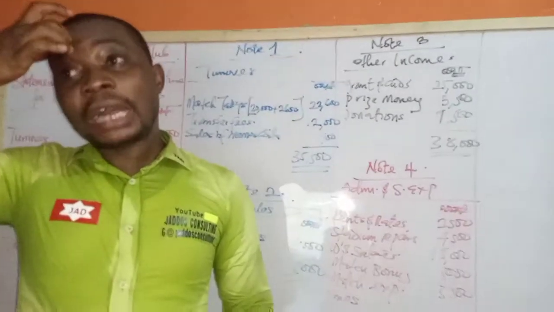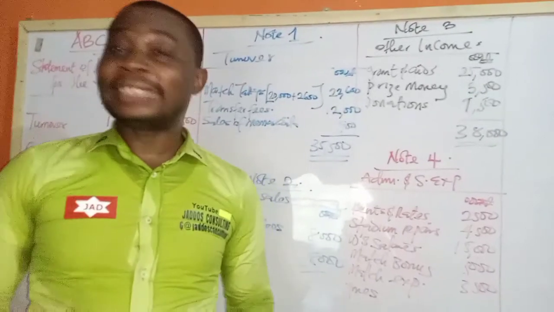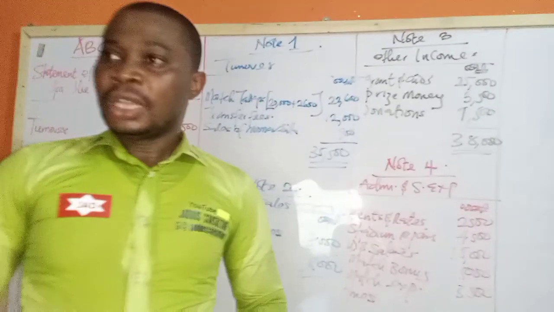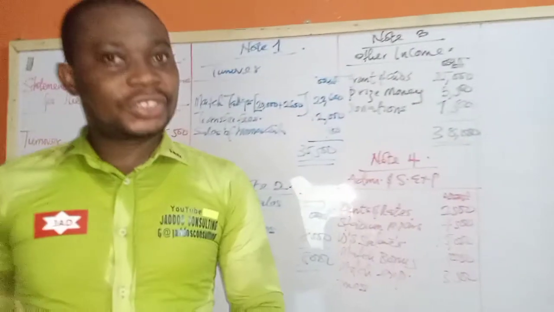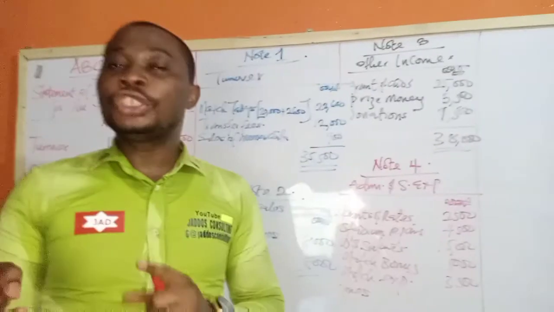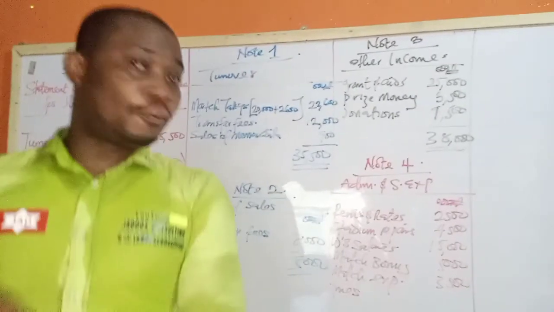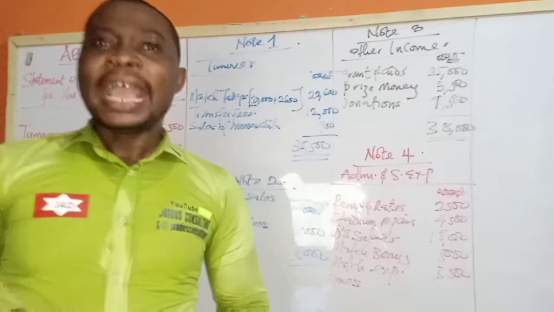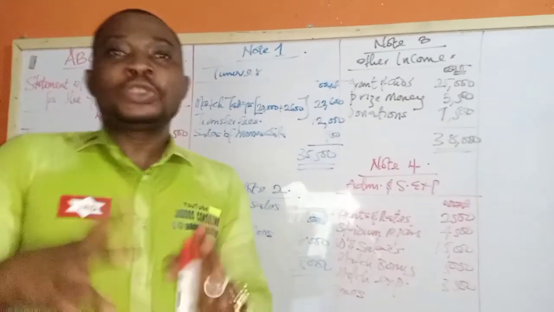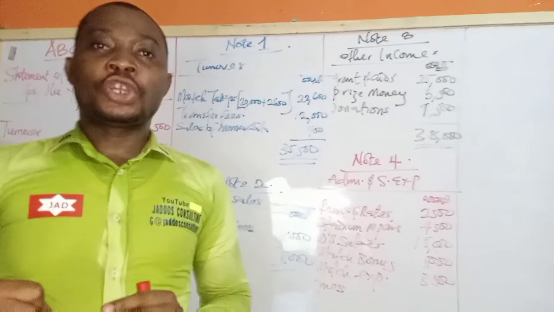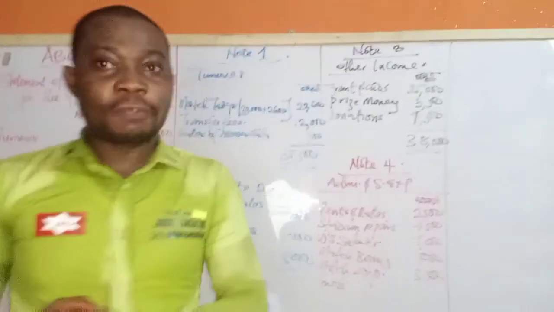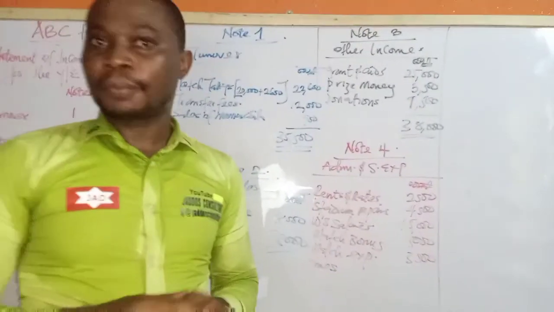What IAS 37 recommends is that it talks about events that will result in economic outflow, and then put the business into what they call an obligation, a liability in that sense.